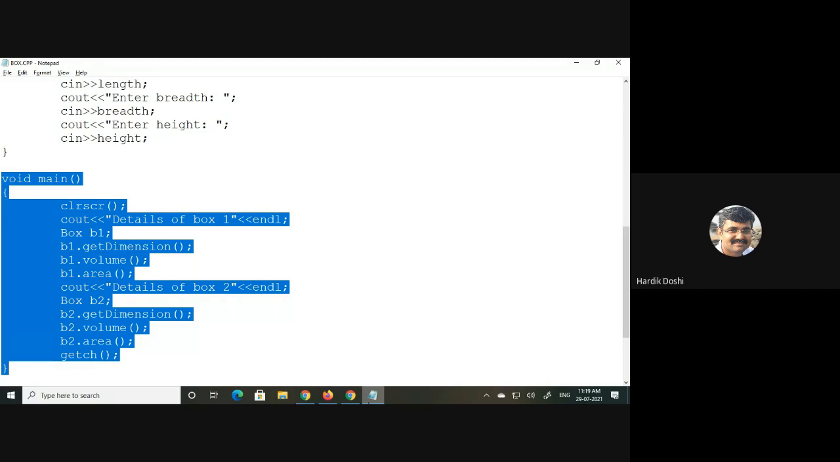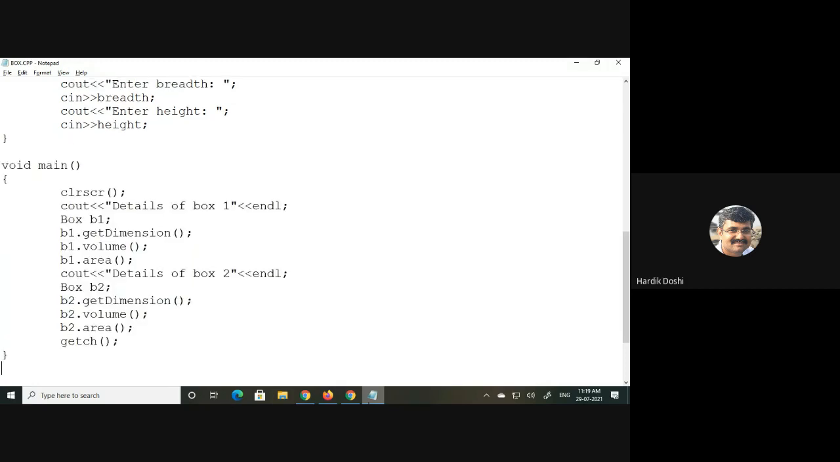Okay, I don't want to go into that detail. So now my question is, what happens when I write Box B1? What will the compiler do? That is our main thing to learn. To create an object is easy. Anyone can do it. Even a BCA, MCA student can do this. But our main task is to learn what happens when we define or declare an object. Internally, at computer hardware level, what happens when we write Box B1?